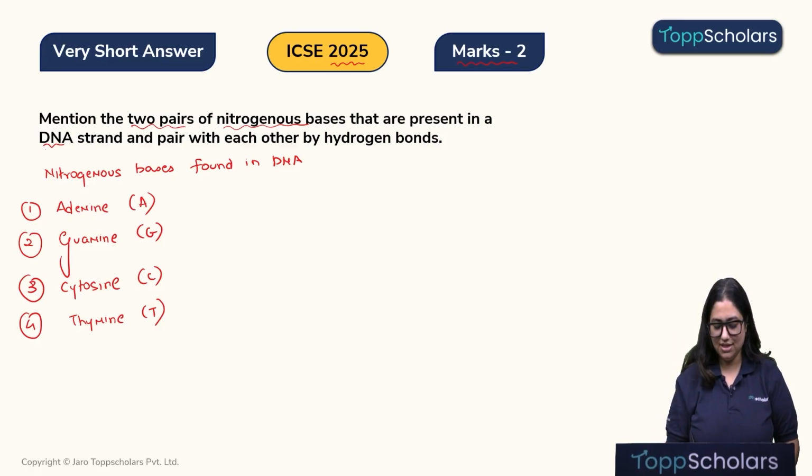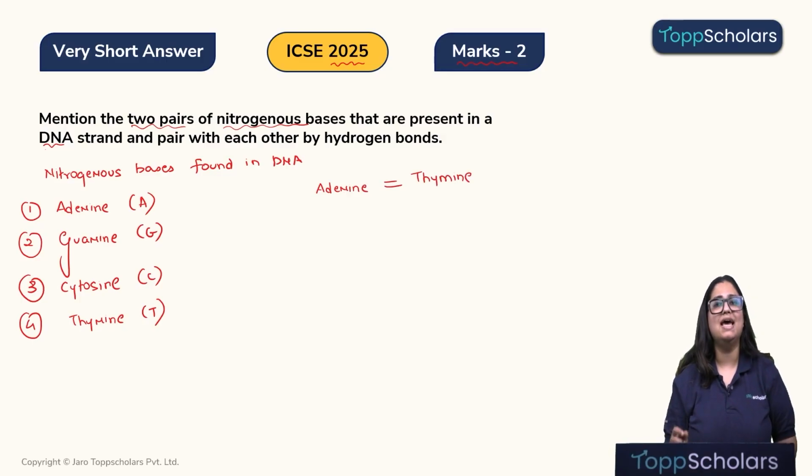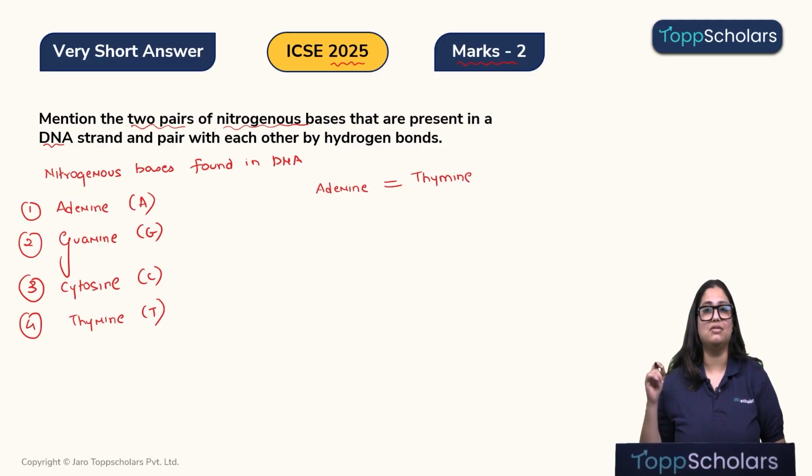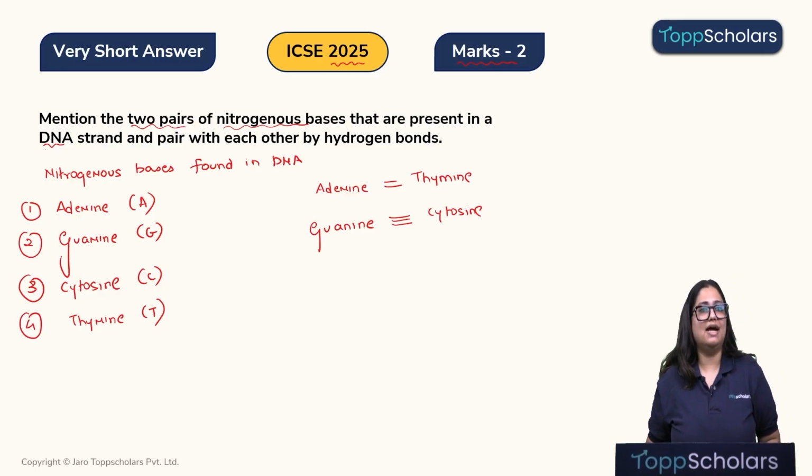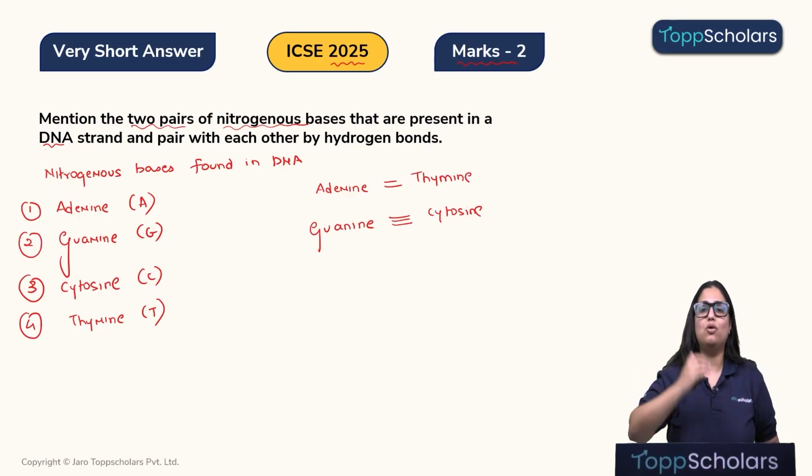So please remember children, adenine always pairs with thymine. It loves thymine like anything. Adenine loves thymine, and guanine loves cytosine. So they have already selected their partners. Adenine goes with the thymine, guanine goes with the cytosine, right? But there is a slight difference.